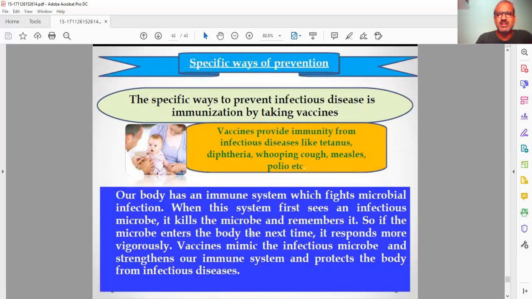It's like before playing the final match, we play a test match, a practice match. In the same way, when we release weak germs in the body, your immune system plays with them and practices. So when the actual infection happens with strong germs or viruses, the body can react vigorously and kill the viruses.